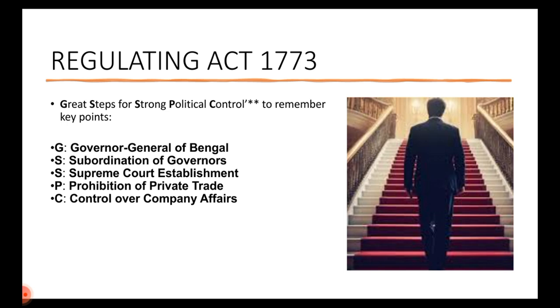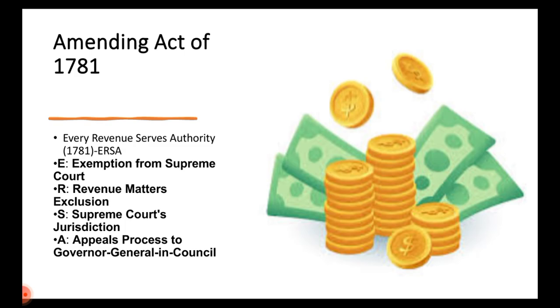Okay, the next act is Amending Act of 1781. For this, we'll remember every revenue serves authority. This is a phrase we are going to remember, or you can use ERSA. So if you see E, exemption from Supreme Court. So company officials are exempted from the Supreme Court, and also revenue matters got exemption.